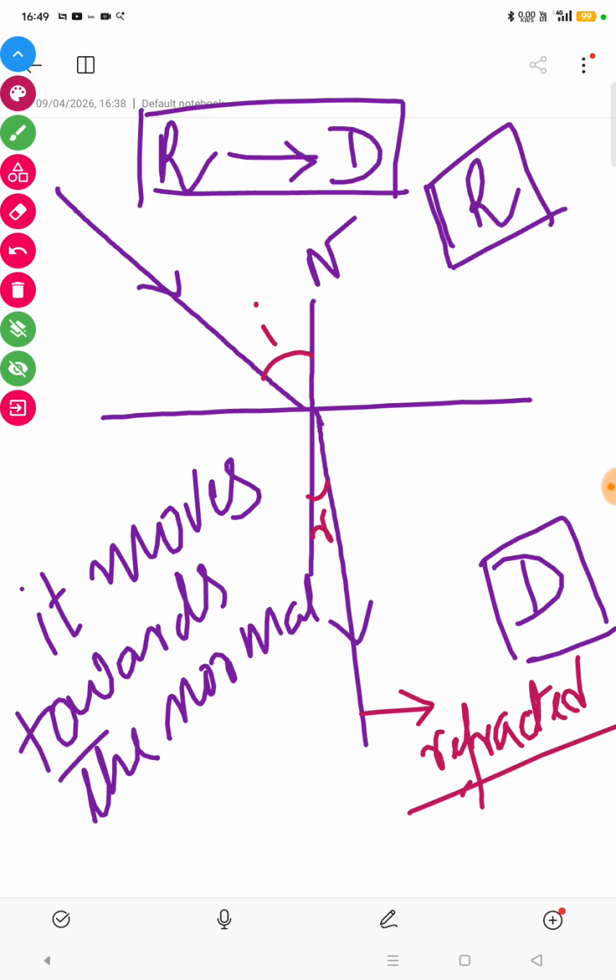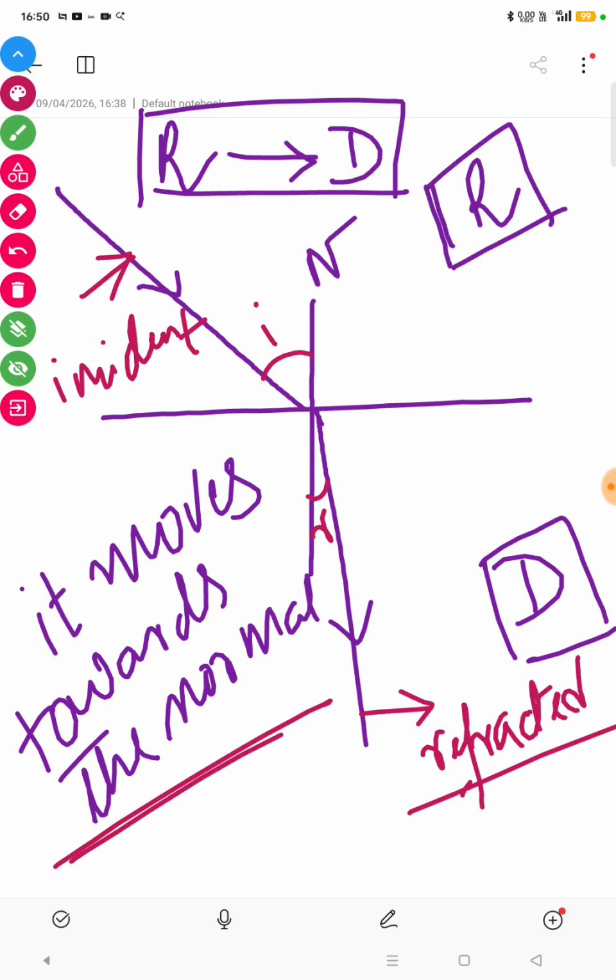What is the angle of incidence? The angle between the incident ray and the normal. This one is the incident ray and this is the normal. I have already mentioned the normal above: the normal is the imaginary straight line drawn perpendicular to the surface of refraction. So when the ray of light travels from optically rarer to denser medium, after refraction it moves towards the normal.